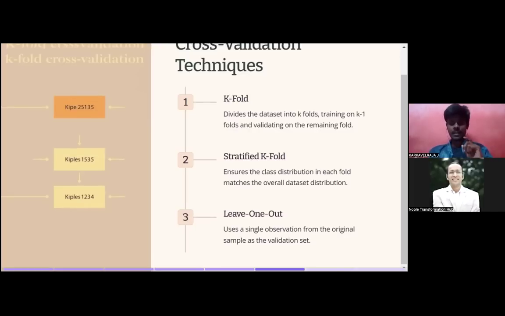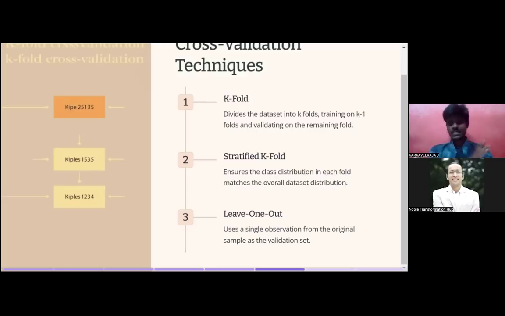Moving on, we have leave one out. This is another strategy to evaluate the model. Leave one out means using a single observation from the original samples as the validation set. Consider we have 100 data. We use 99 data for training and only one data for testing.